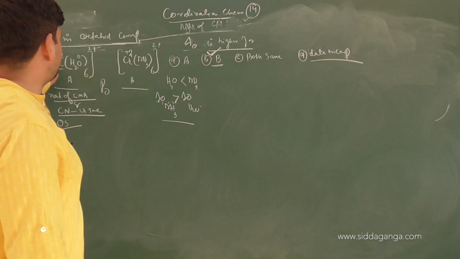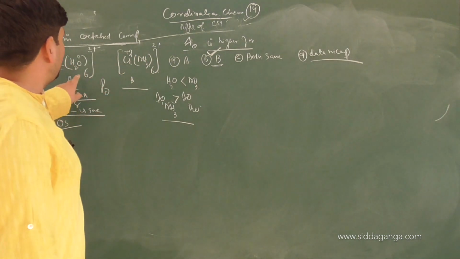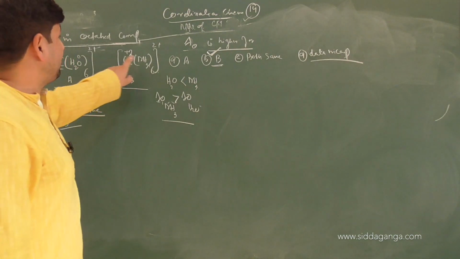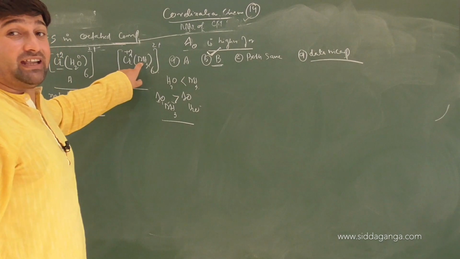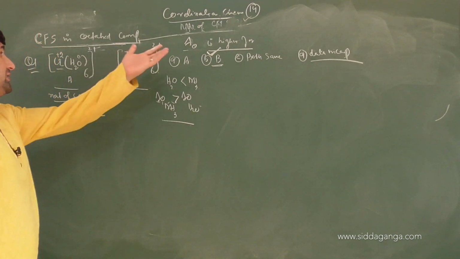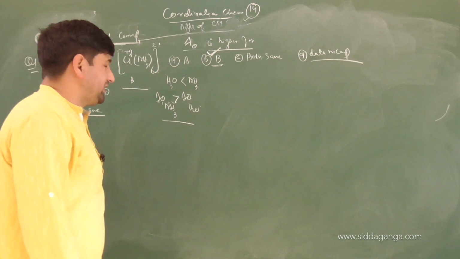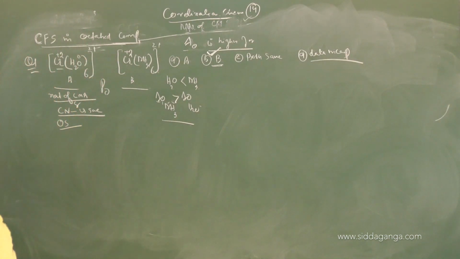So if the oxidation state and the metal atom used are same and the coordination number is also same, then you have to look for the nature of the ligand, because that's the only determinant factor for crystal field stabilization energy. Am I clear or not? Right. So think about this question, children, and solve it out. Very good. Let us see the next question.